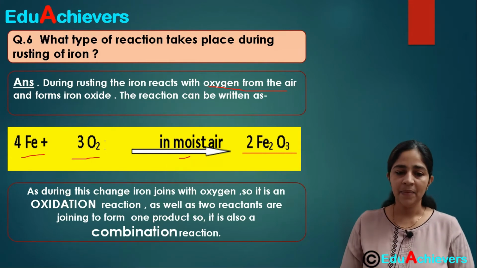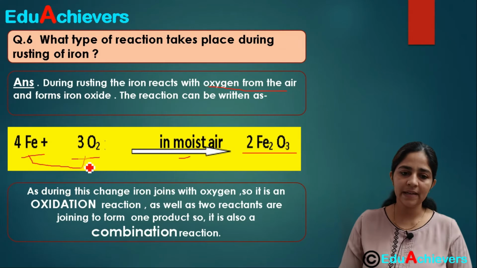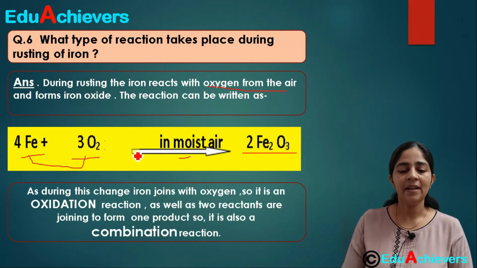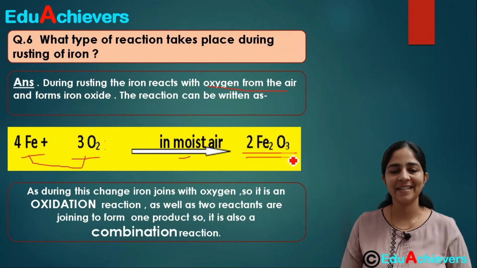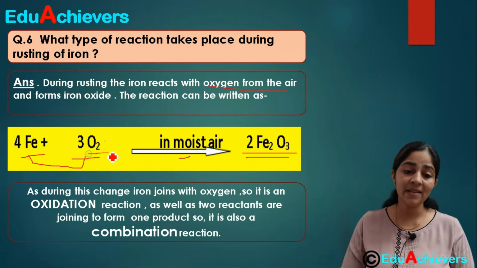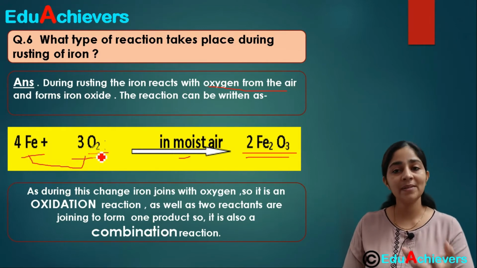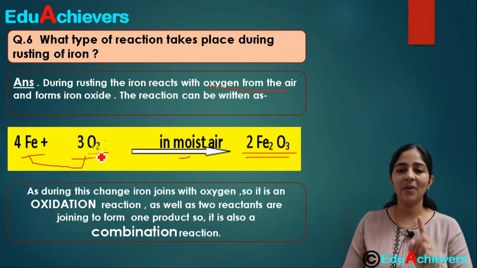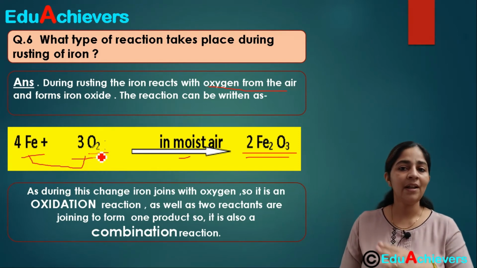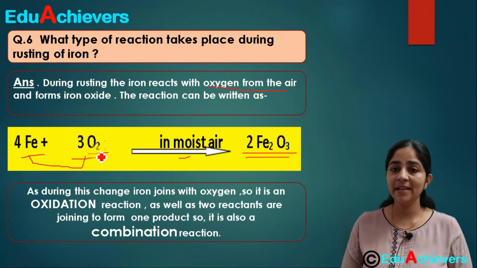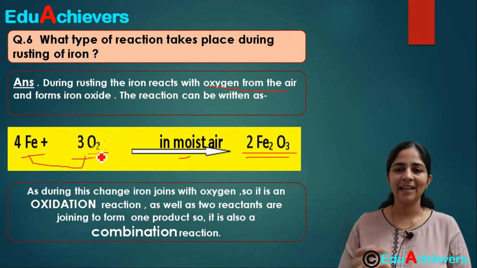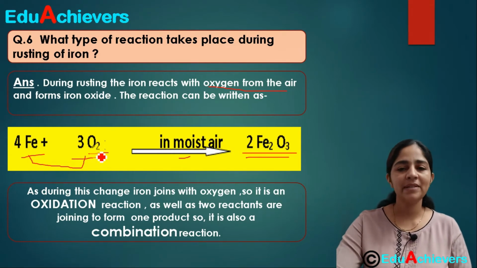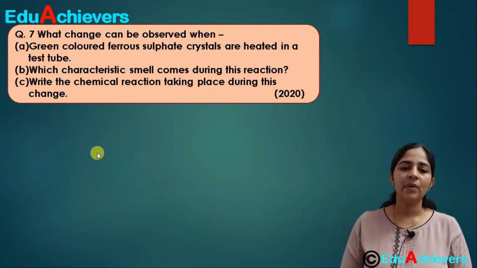And what type of reaction is this? Now you can see here, from these two components, this one product is forming. Fine, so two reactants are joining together to form one product. That means it's a combination reaction. Fine, and you can see here that the oxygen is being added to iron, so it is an oxidation type of reaction. Hope you remember that oxidation means addition of oxygen or removal of hydrogen. Reduction means addition of hydrogen and removal of oxygen. That means they're quite like opposites. Okay, and they both take place mostly simultaneously. Fine.